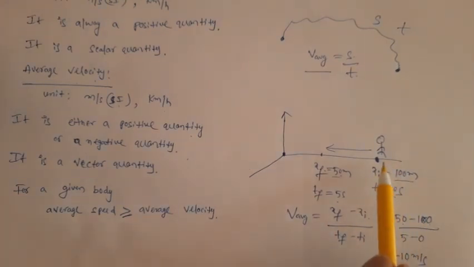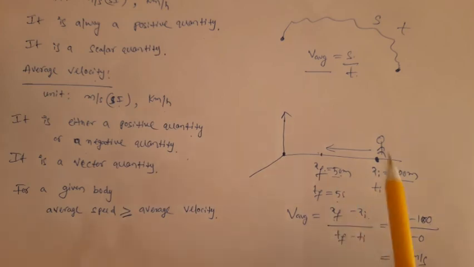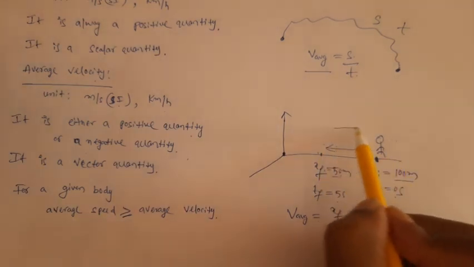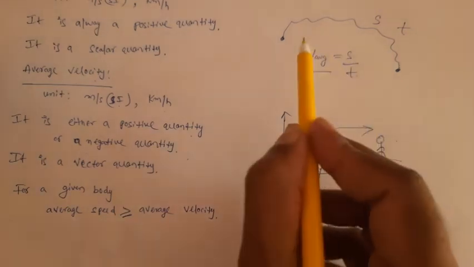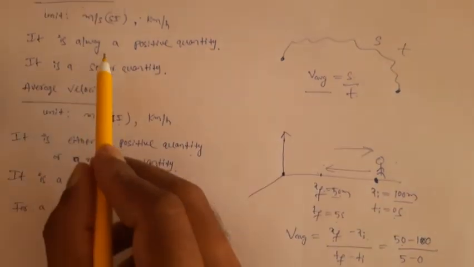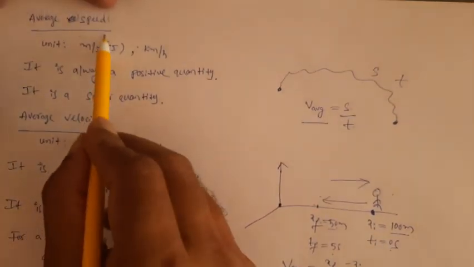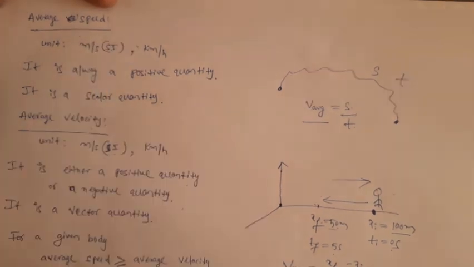That means if the person moves toward the negative x-axis, his average velocity is negative. But if the person moves toward the other way, we will get positive average velocity. That means average velocity can be positive or negative, but average speed can never be negative. It is always a positive quantity.